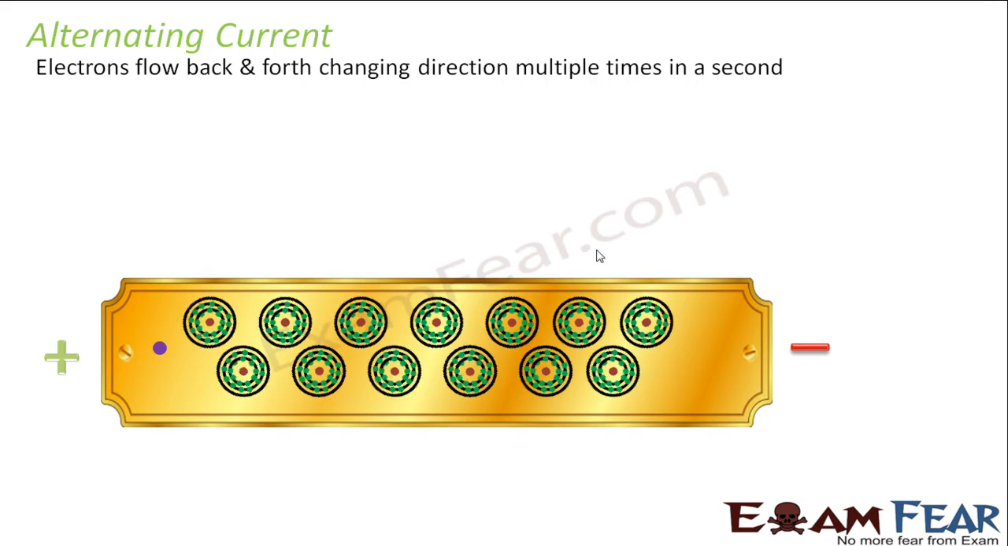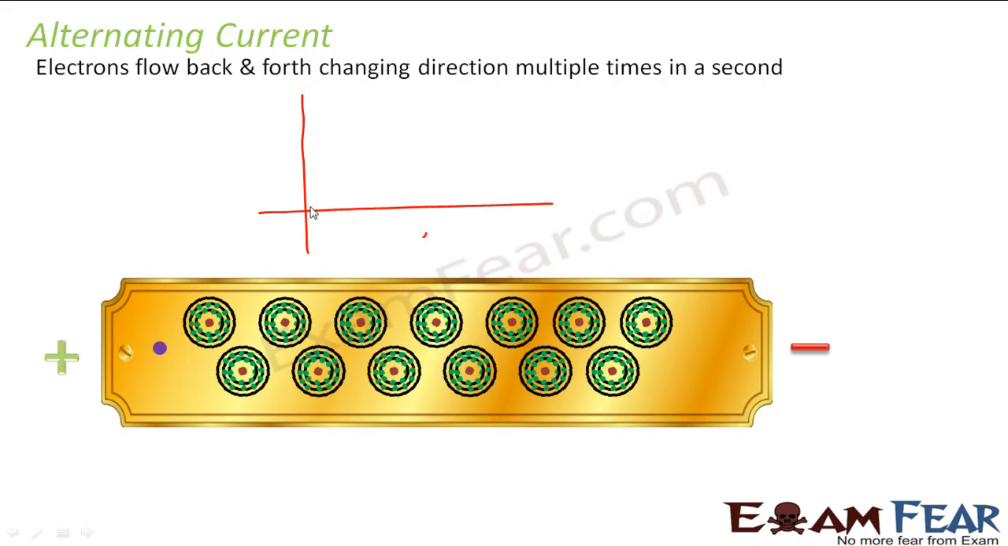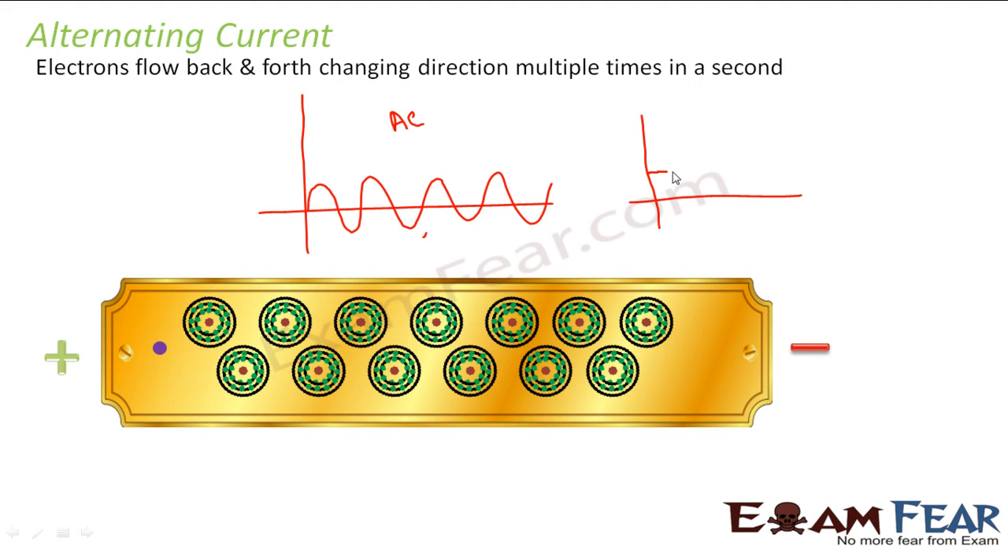When you plot the graph for an alternating current with time, it looks somewhat like this. Whereas when you talk about your direct current, it looks like this. So the current flows continuously in one direction with time. On the y-axis you have the current, and along the x-axis you have time. So for direct current with time, the current flows steadily in one direction.